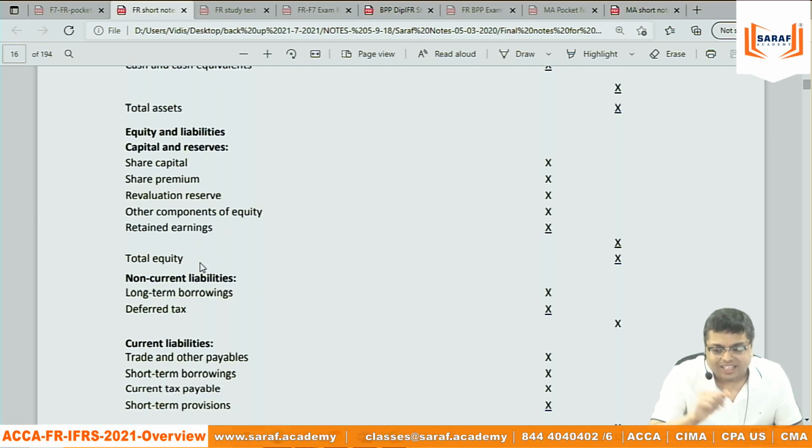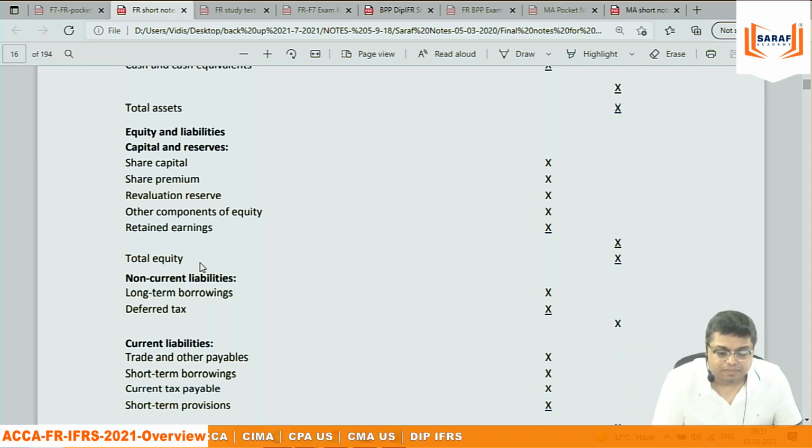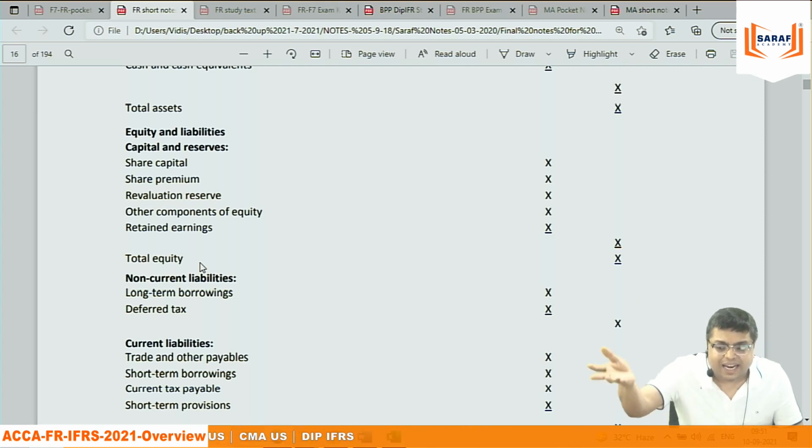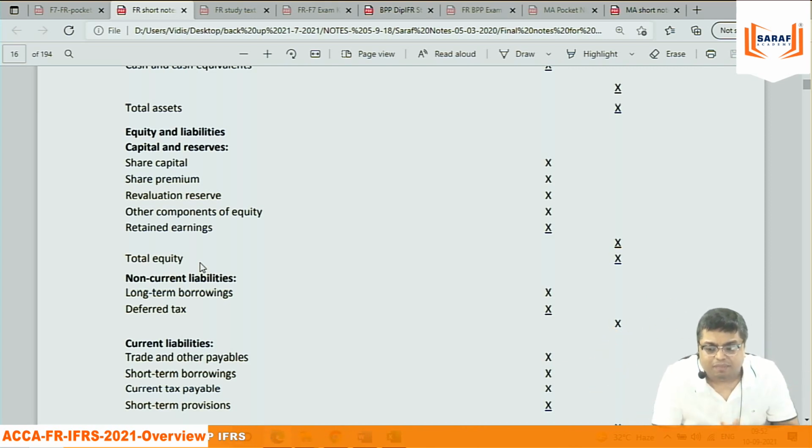Now, there is a story. If the preference shares are irredeemable, what does that mean? The preference shares will never be redeemed. And there is no fixed dividend commitment on preference shares, that is, they are non-cumulative. If the preference shares are irredeemable and non-cumulative, then they come under equity, under capital and reserves.